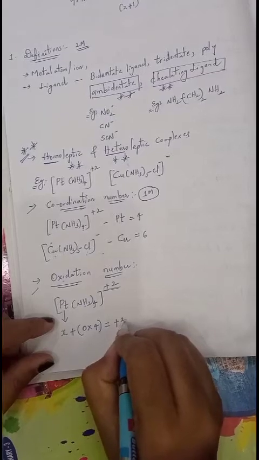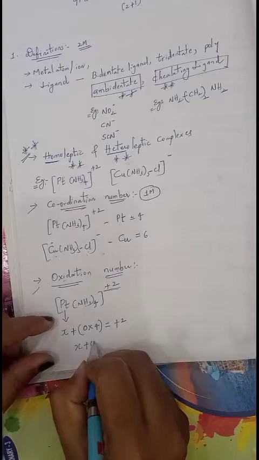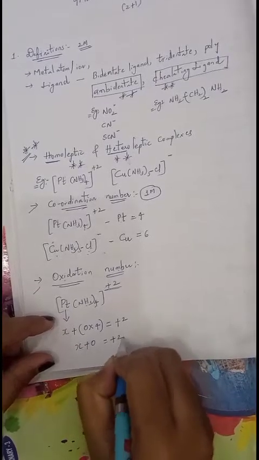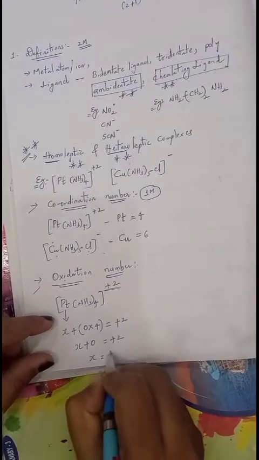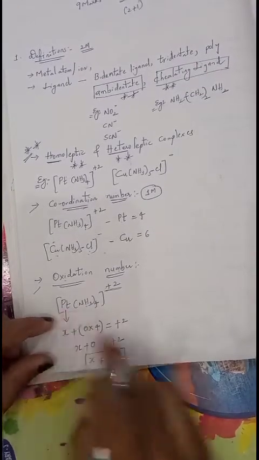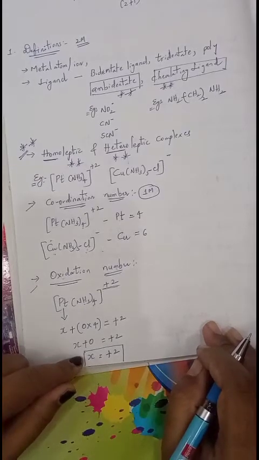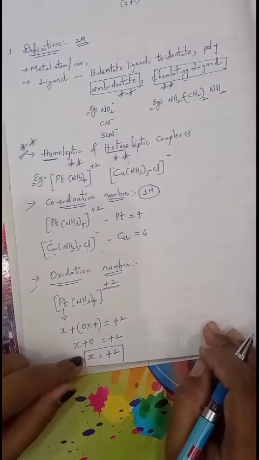So X plus 4 into 0, 0, equals plus 2. Finally, X equals plus 2. So this is the oxidation number of platinum present in this complex. Remember, oxidation number is always positive.